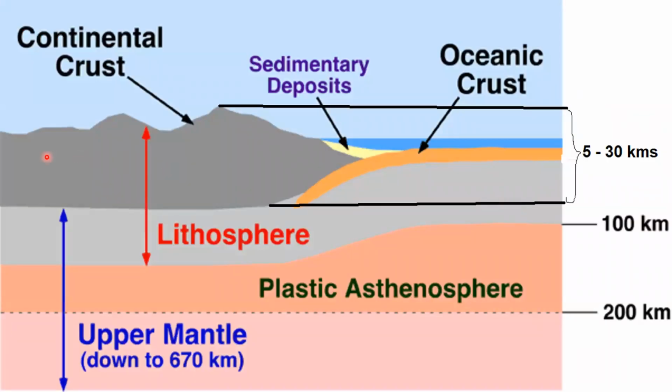See here, this is the continental crust and this is the oceanic crust. The continental crust is thicker, whereas the oceanic crust is thinner. And lithosphere, what is lithosphere? The upper mantle and the crust together, we call it the lithosphere.